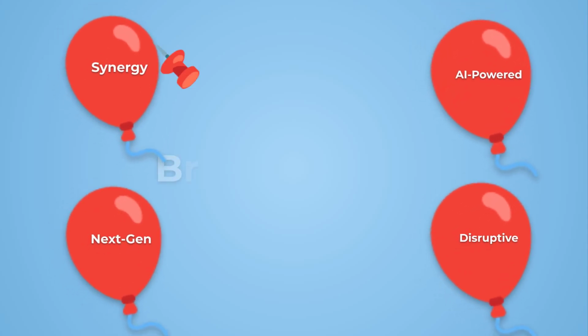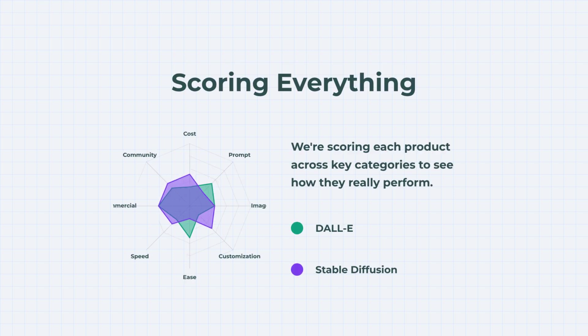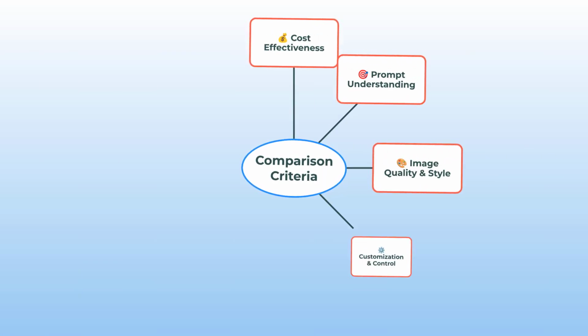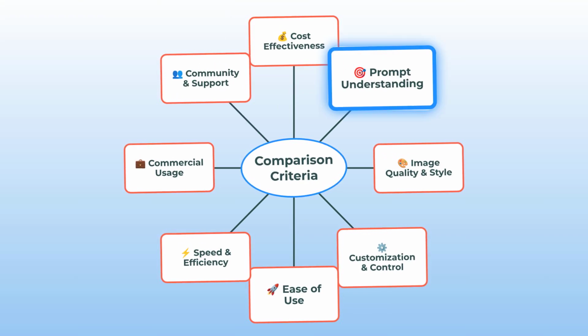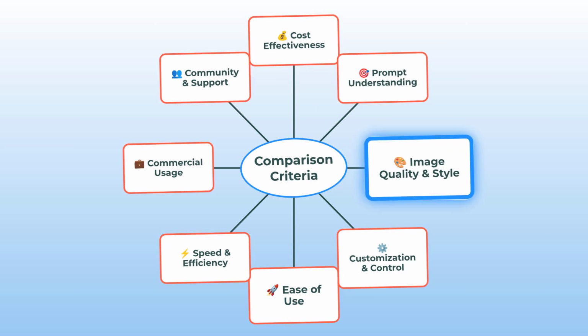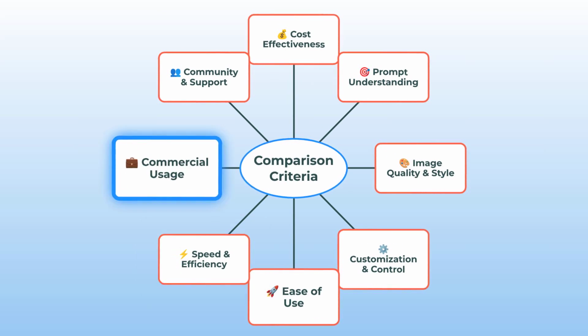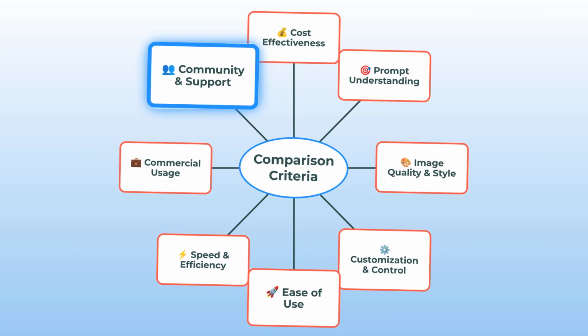Let's set aside the hype and dig into what really matters. Each category gets a score, and by the end, you'll see exactly which of these image titans comes out on top. The final score might just surprise you. Here's the mind map for today's battle. We are comparing these two heavyweights across 8 main categories: cost-effectiveness, prompt understanding, image quality and style, customization and control, ease of use, speed and efficiency, commercial usage, and community and support. Buckle up, this is gonna be fun.